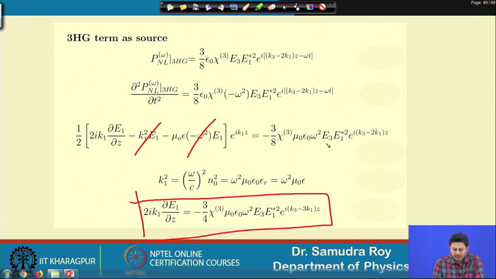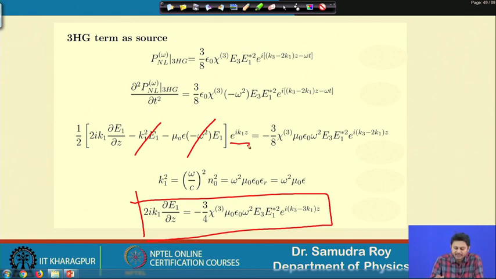In the right hand side we have E3 E1 star square e to the power i (k3 minus 2 k1) z, and here we have e to the power i k1 z. Here I should make one note: when we calculated the self phase modulation in the previous class, we found that the left hand side and right hand side were automatically phase matched. So, the phase match term e to the power i (kz minus omega t) was appearing on both sides, so it simply cancelled out.